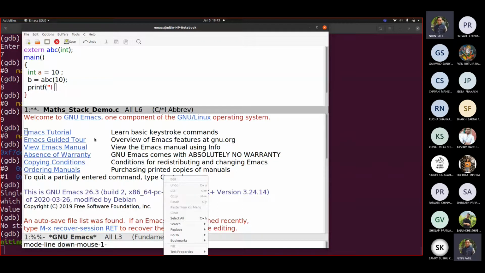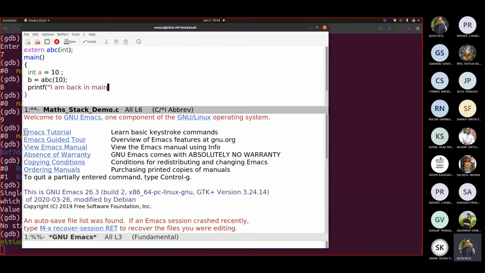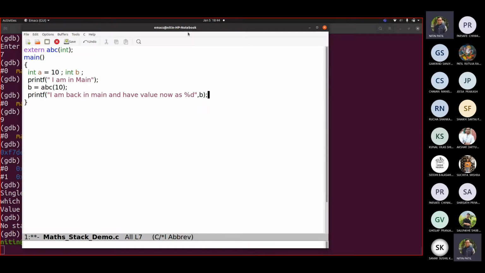I am back in main and b has value now as %d. This is B, correct? Integer B. Fine. So this is our first code.